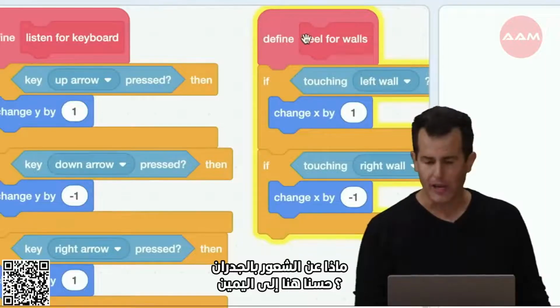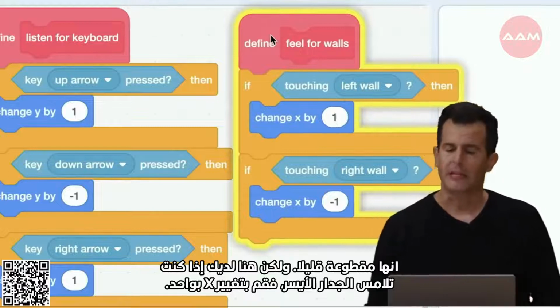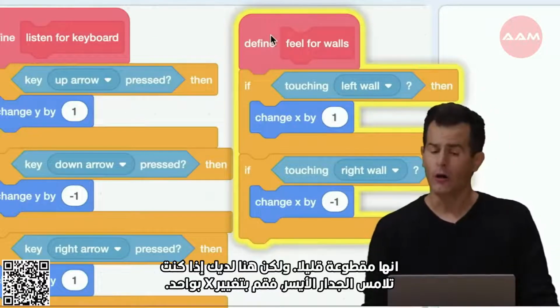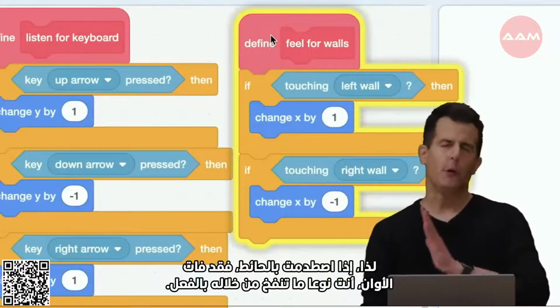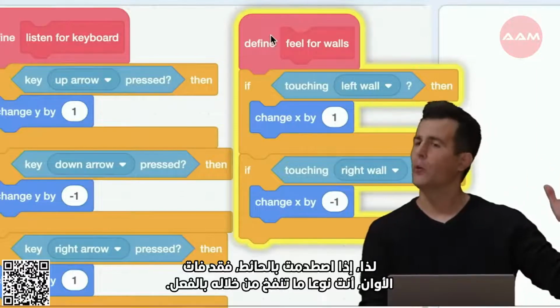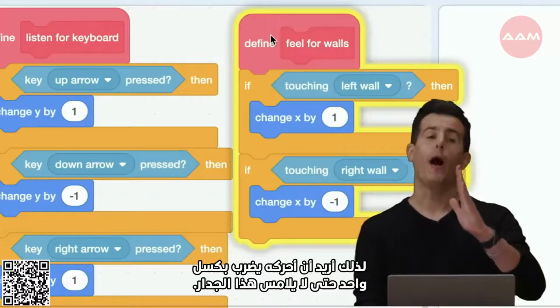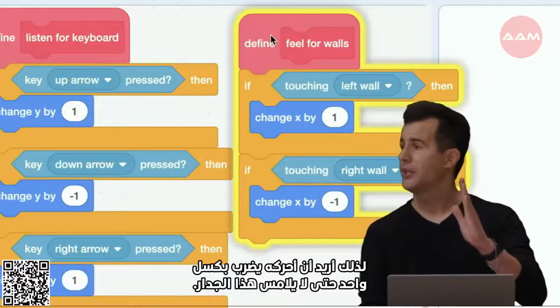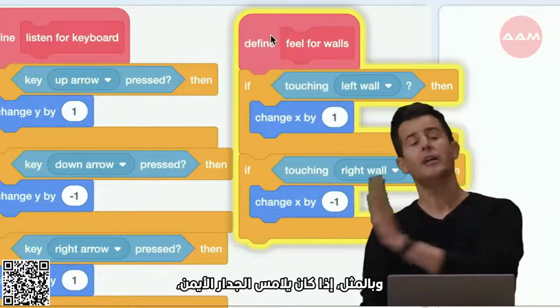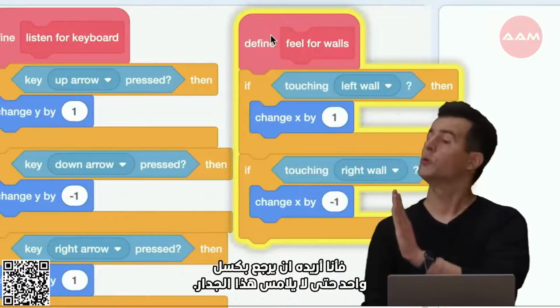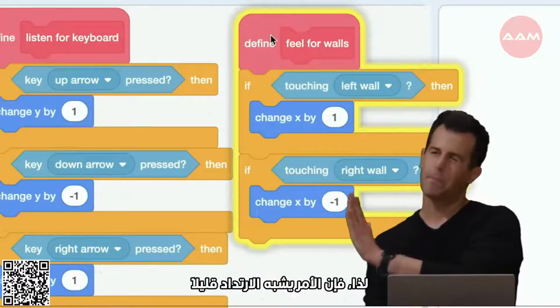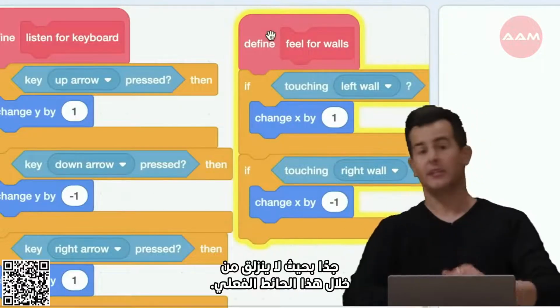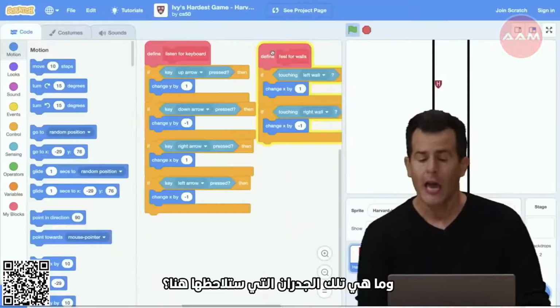Well, over here to the right, it's a little cut off, but here you have if touching left wall, change x by 1. So if you hit the wall, it's too late. You're kind of blowing through it already. So I want to move it whack 1 pixel so it's no longer touching that wall. Similarly, if it's touching the right wall, I want to back it up 1 pixel so it's no longer touching that wall. So it's kind of like bouncing off ever so slightly so that it doesn't slip through that actual wall. And what are those walls?